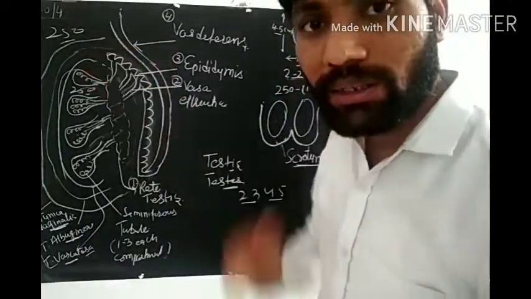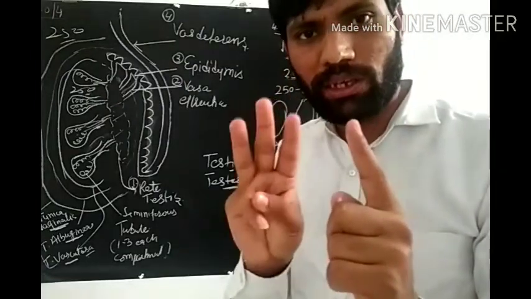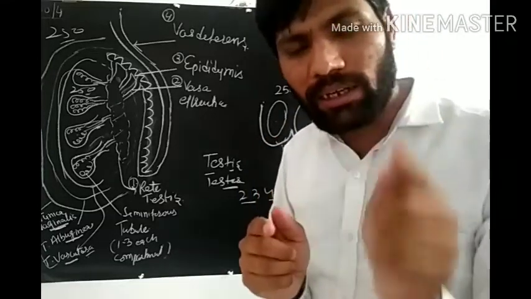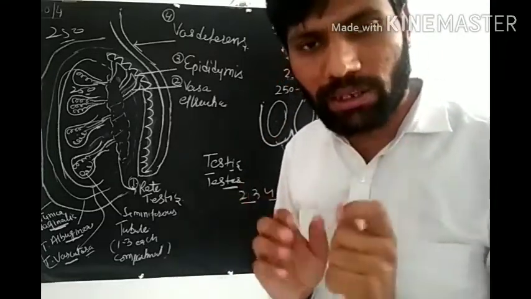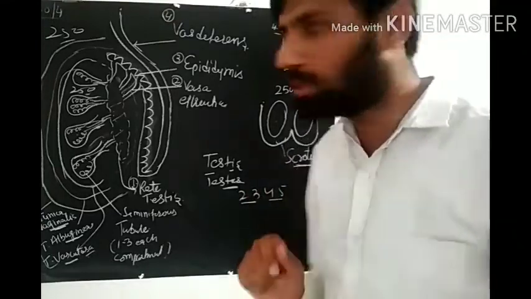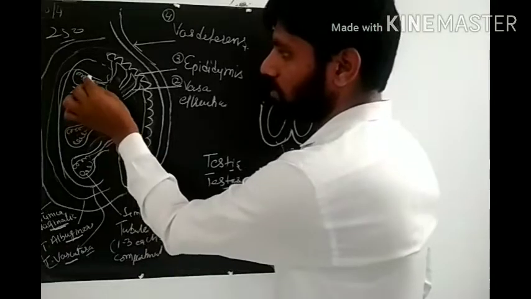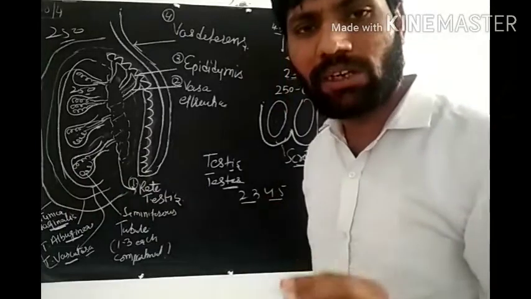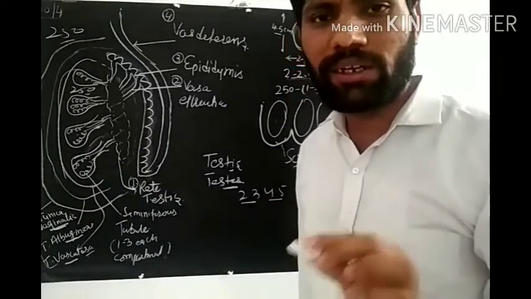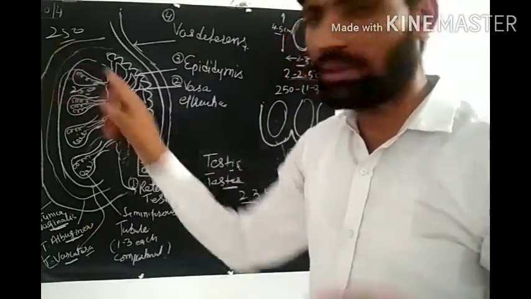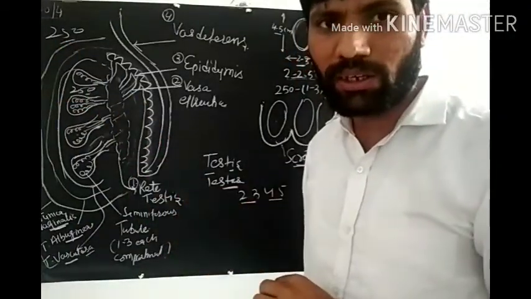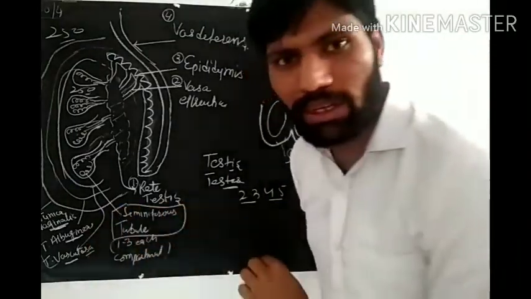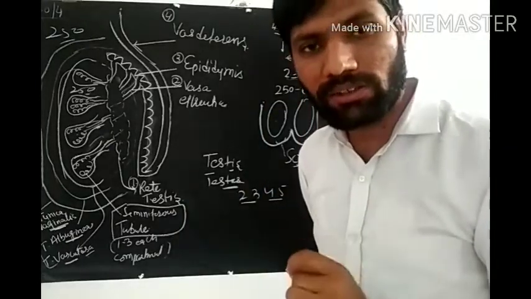Now see the next thing. In each compartment there are 1, 2, 3 highly coiled tubules. How many? It may be 1, it may be 2, or it may be 3. Like this, here I have shown 1, here 3, here 2, here 2. If we take 3 and there are 250 compartments, then 250 into 3, 750 tubules are there. And these tubules are known as seminiferous tubules.